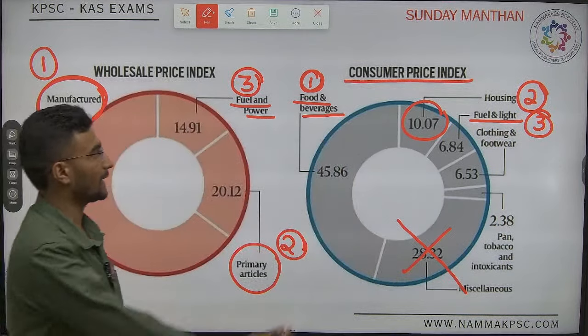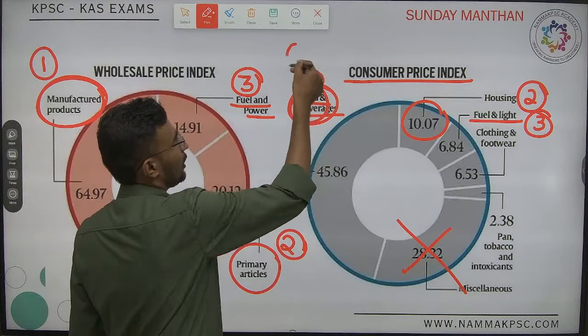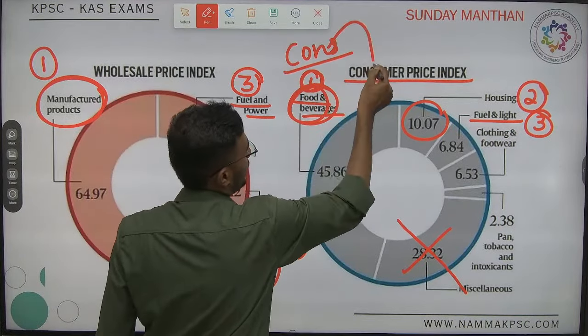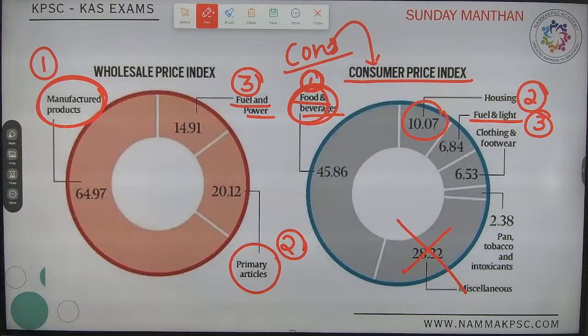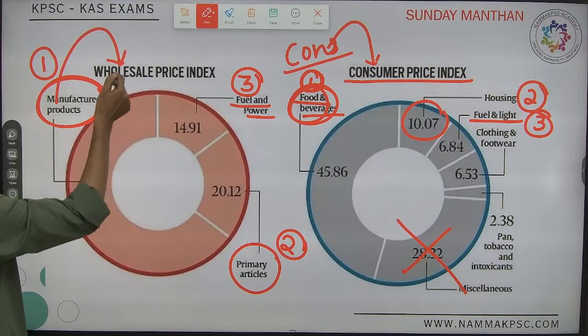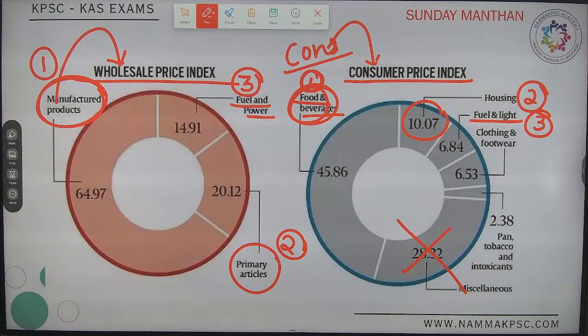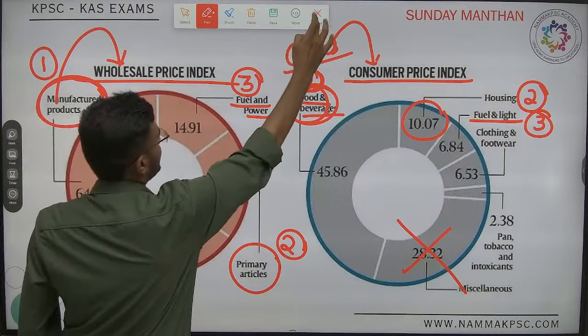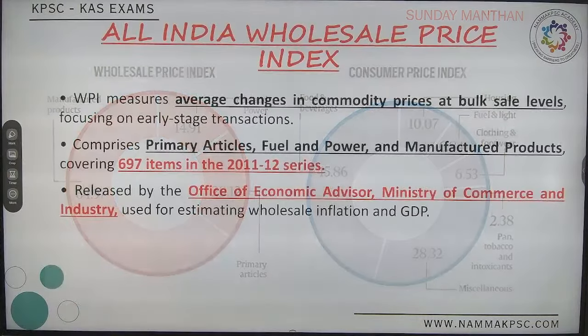So consumer products are given the highest weightage in CPI, and manufacturing is given the highest weightage in WPI, the wholesale price index. Now you can solve the data questions. All these are basics.